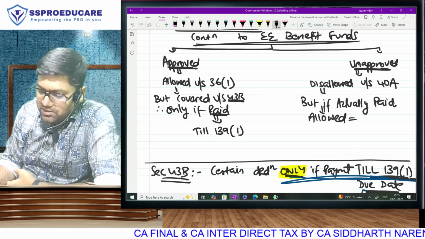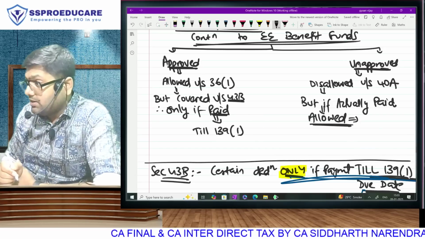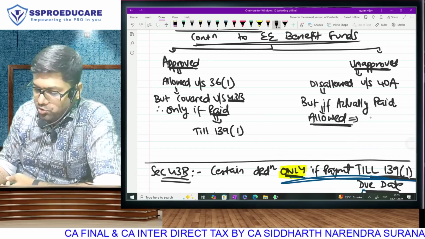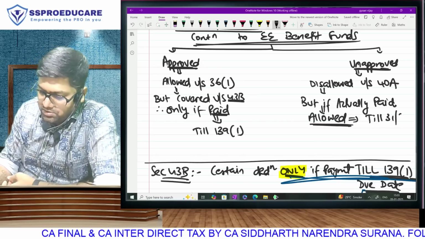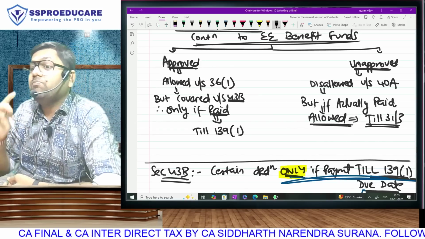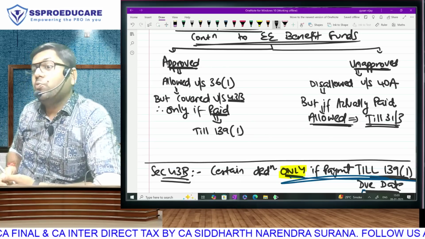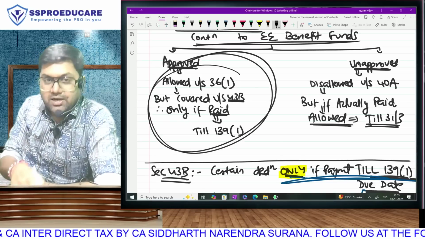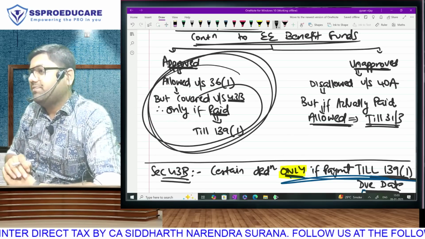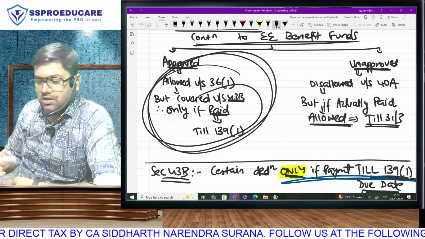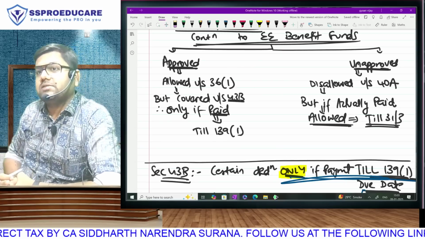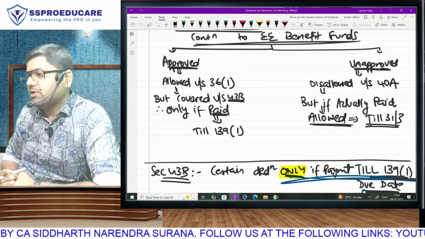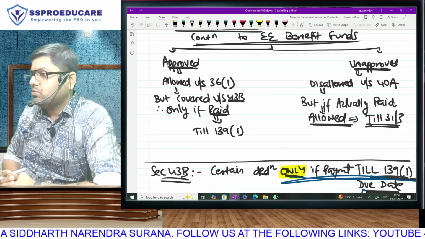But as far as unapproved is concerned, if paid, we allow that also. But because unapproved is not covered under 43B, you have to make this payment up to 31st March. In case you make this payment in April, you will get the deduction, but next year. And here, if we make payment in April, May, June, July, we'll get the deduction in this previous year itself. You understood? Effectively, deduction will be on payment basis. For approved, we get extended time, but for unapproved, we don't have that extended time available to us.